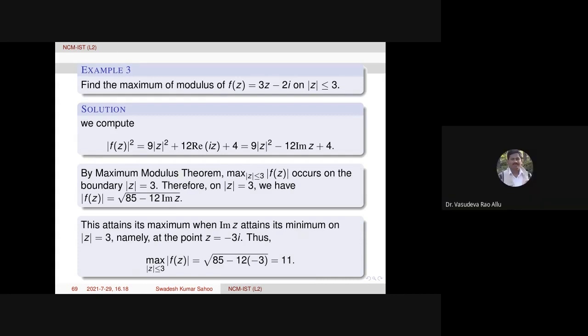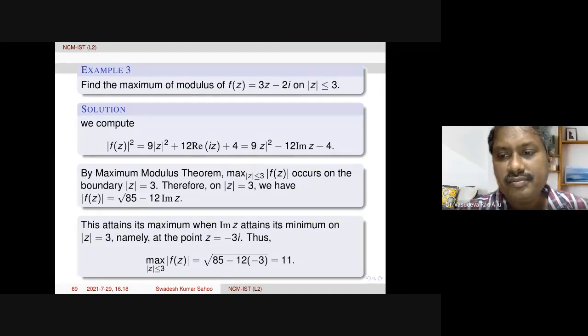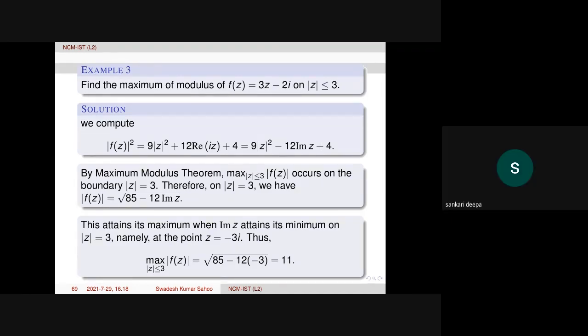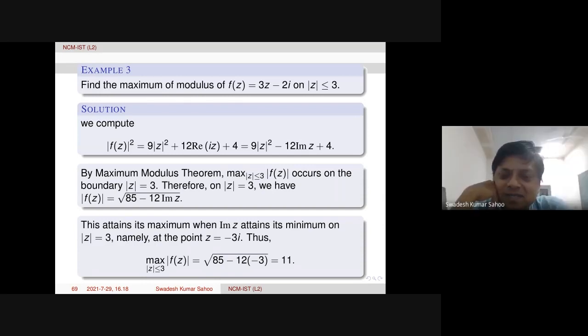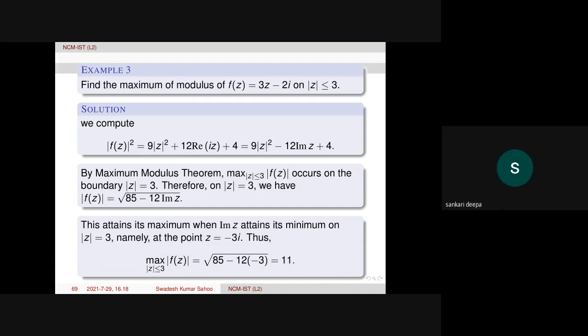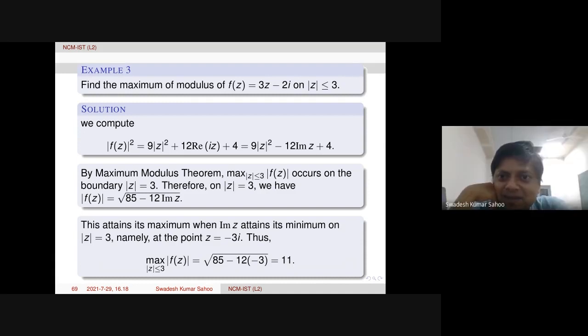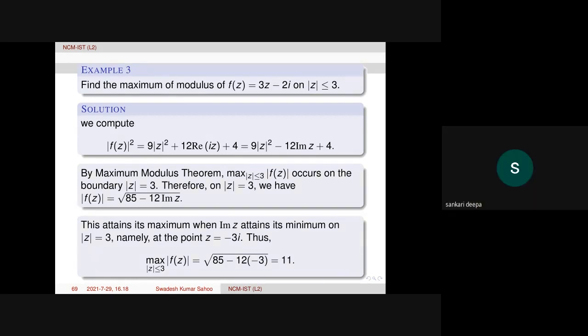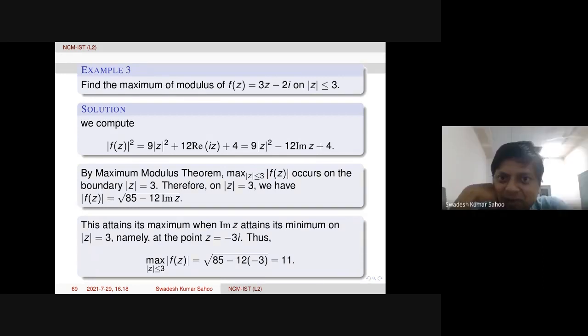Okay. Any other questions? Yeah, please. Suppose we directly find the modulus of f(z) equal to modulus of 3z like that. What is coming? Modulus of 3 times modulus of z. Triangle inequality you are saying, right? Yes, sir. So what is coming? 3 times 3, 9, plus 2, 11.